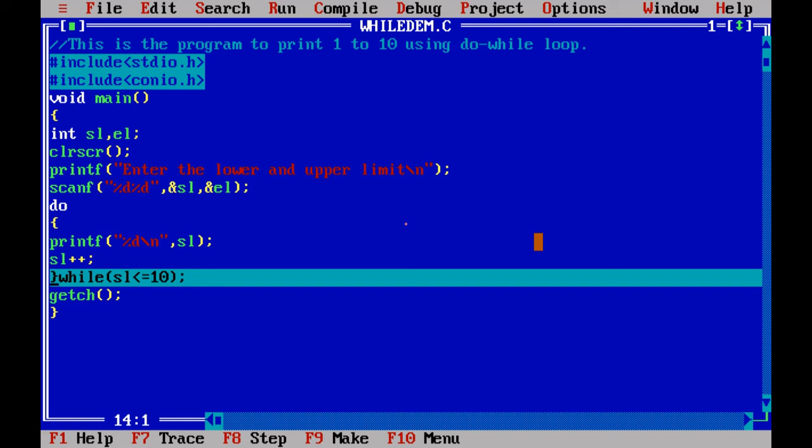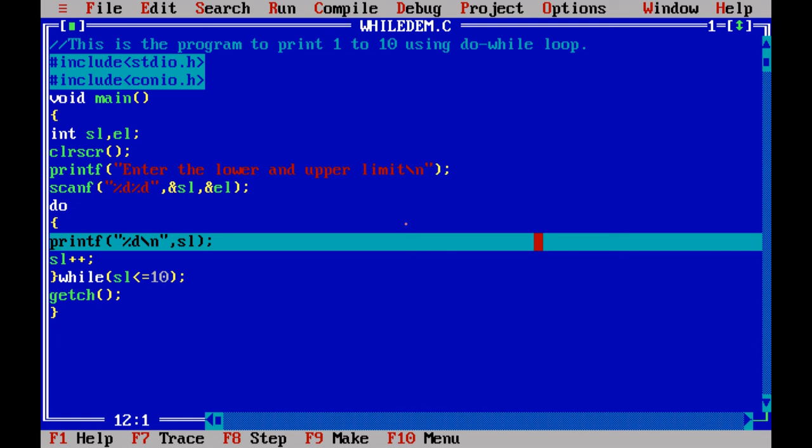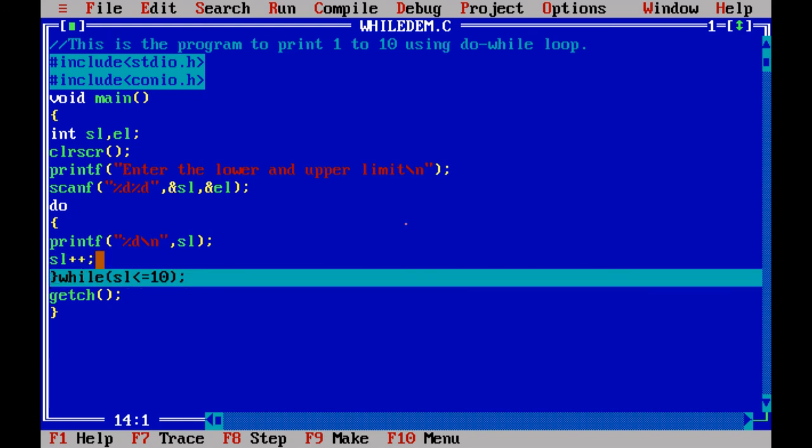SL value is incremented, then only it checks for the condition. Actually, first, without checking the condition, 1 will be printed, then the SL value is incremented. So the SL value is 2. And in the condition it will check whether 2 is less than or equal to 10. Yes, of course, it is less than 10. So again the loop will be iterated and it will print the value 2. Then the SL value will be incremented. Now SL is equal to 3, and then it checks the condition: 3 is less than 10.